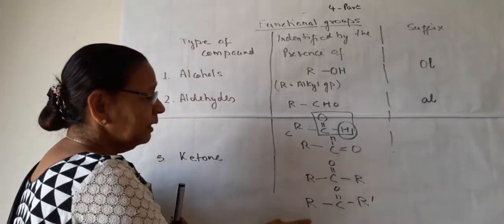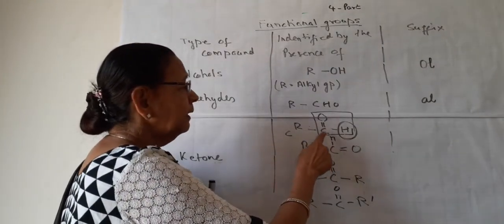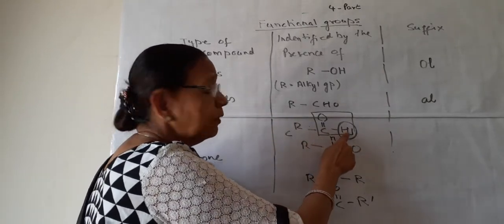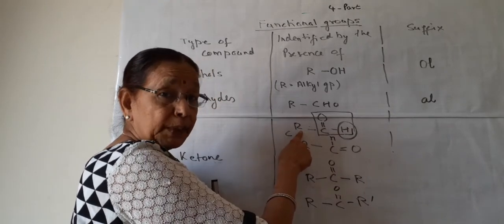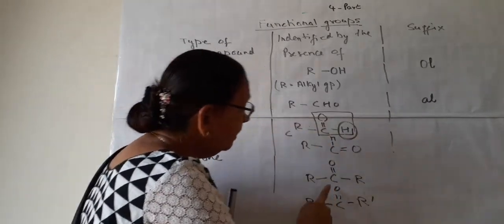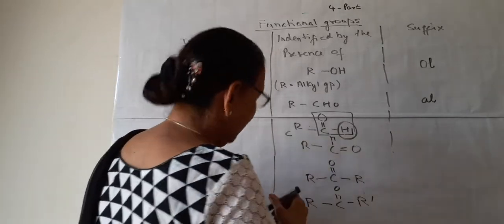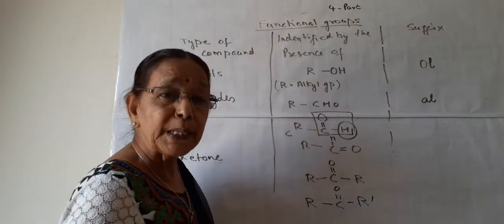What is the difference between aldehyde and ketone? Here we are seeing the last carbon C, it is attached on one side with hydrogen and on the other side with carbon or carbon chain. Here in ketone, CO is ketone and on both sides carbon should be present.